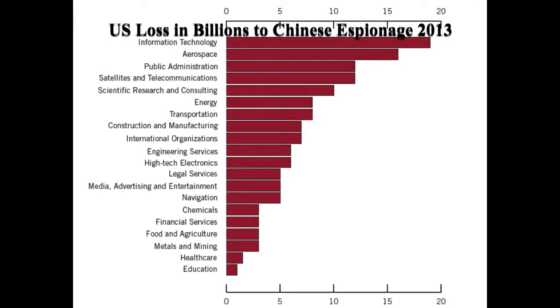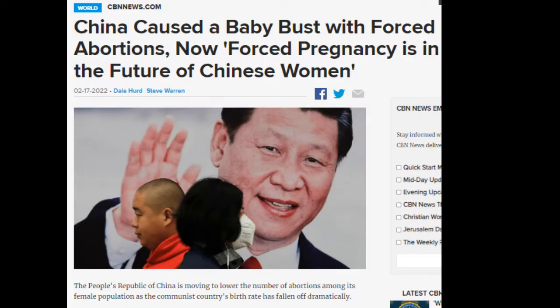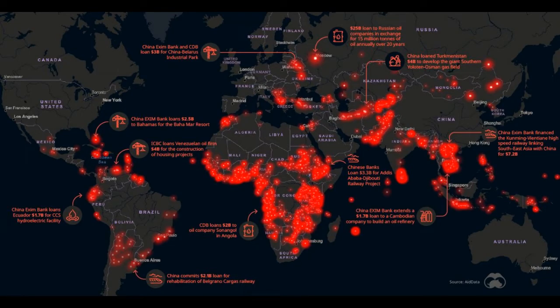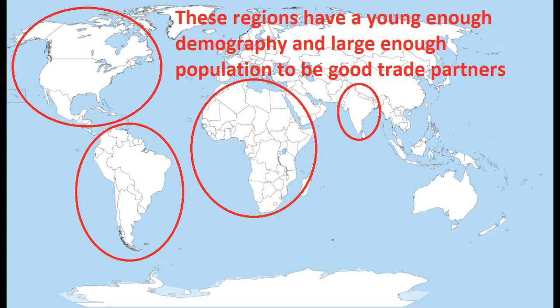China's attempts to combat economic weakness have included corporate espionage to steal tech secrets from Western companies and universities, an abolishment of the one-child policy and reports of the CCP considering forced fertility, and foreign infrastructure projects in Africa and other parts of Asia. The global regions that could support Chinese exports moving forward are North America, South America, Africa,